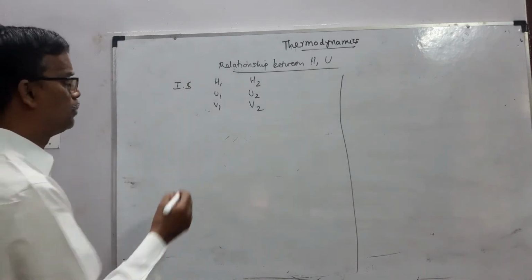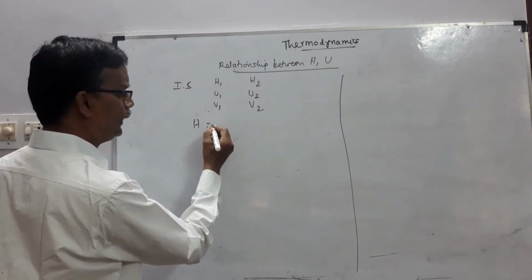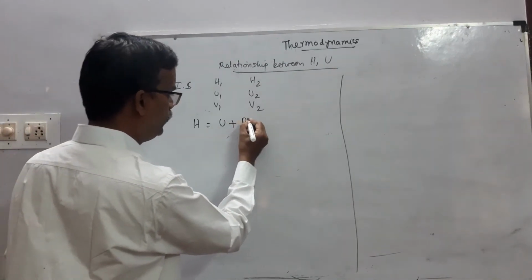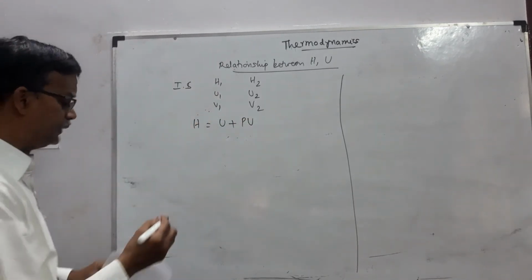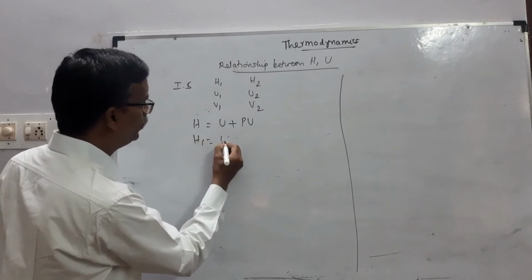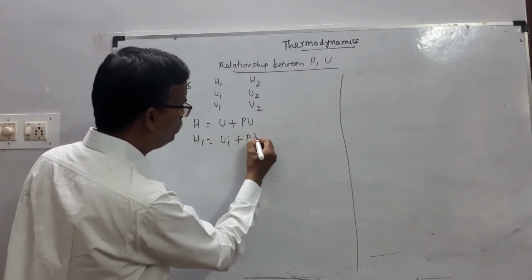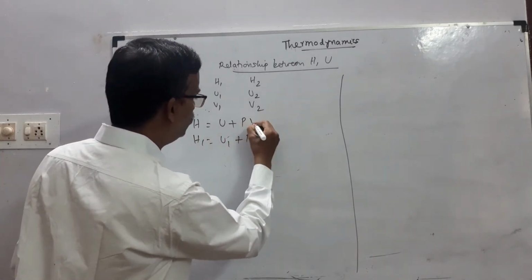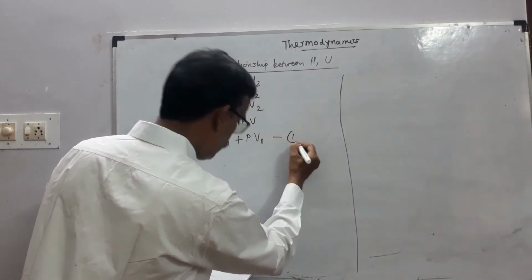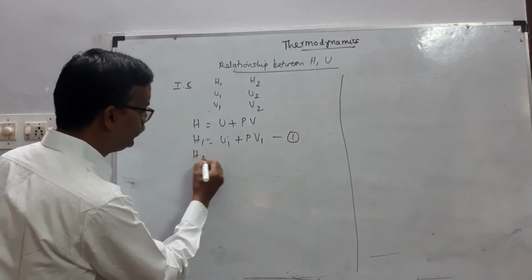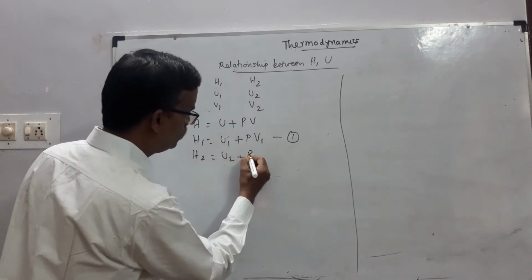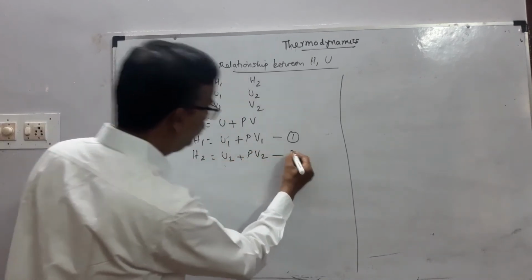We know the formula H equals U plus PV. For the initial state, H1 equals U1 plus PV1. This is equation number 1. Pressure is constant, so H2 equals U2 plus PV2. This is equation number 2.